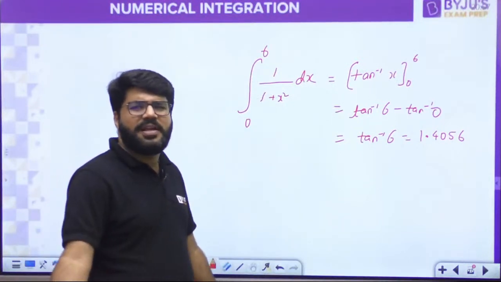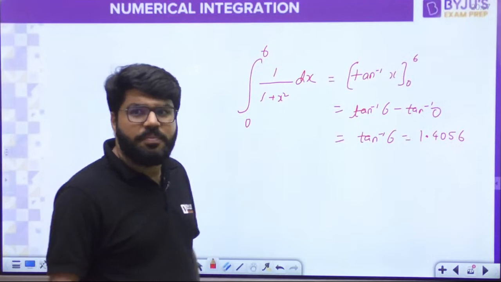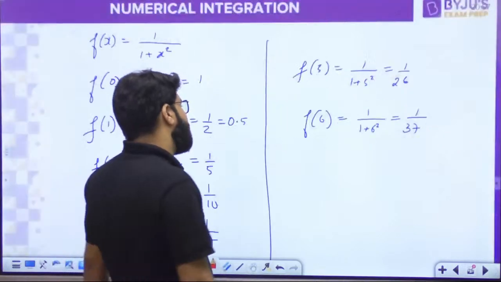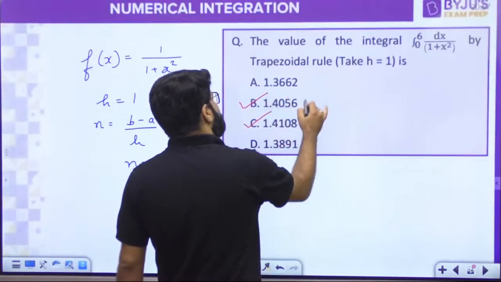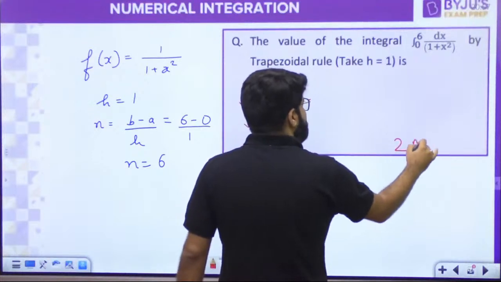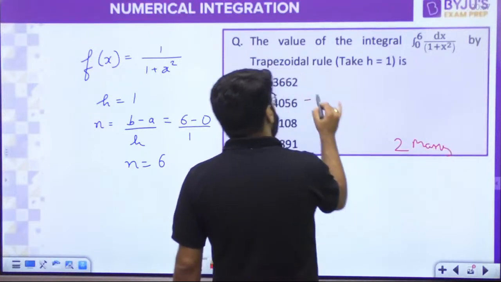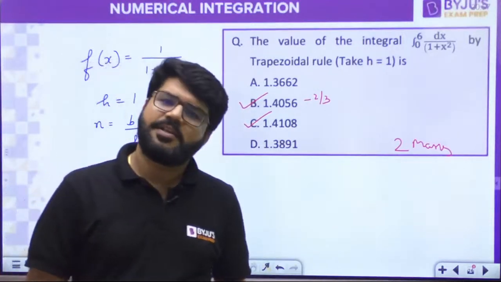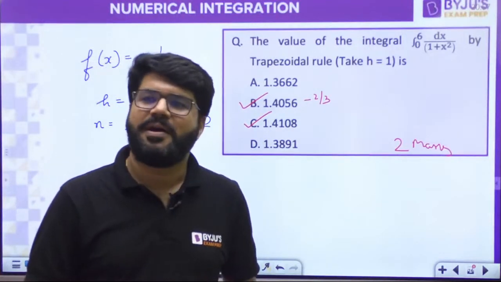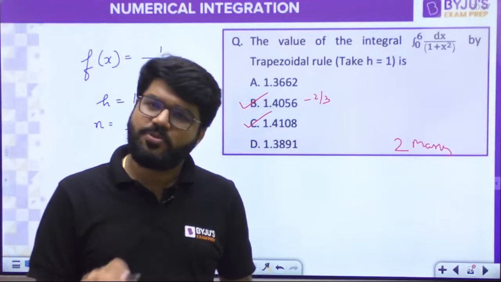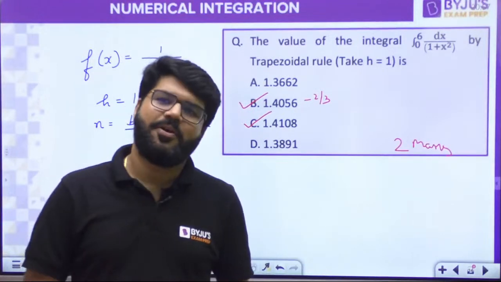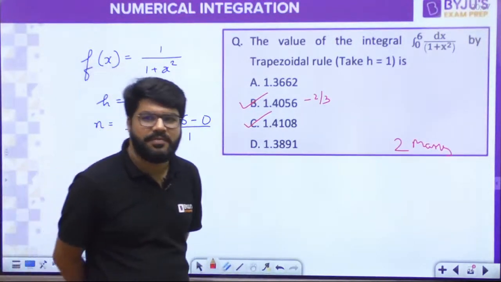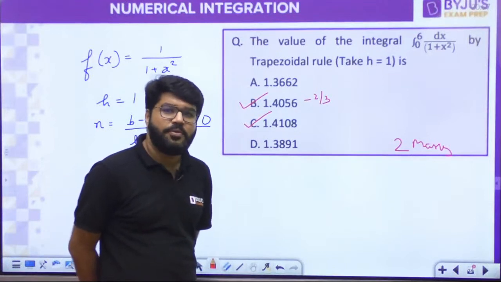1.4056. Very confidently, "I don't know trapezium rule and मुझे ज़रूरत भी क्या है? I know the exact value, 1.4056." What happens with that? Suppose commonly these questions are 2 marks. What will happen with that extra smart student? That extra smartness will give him -2/3 mark. +2 तो गए, but -2/3 all ले गए. Negative -0.67.